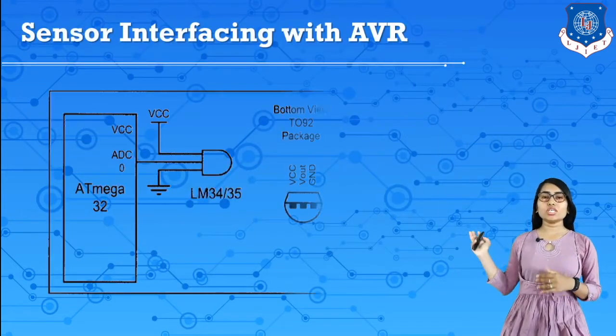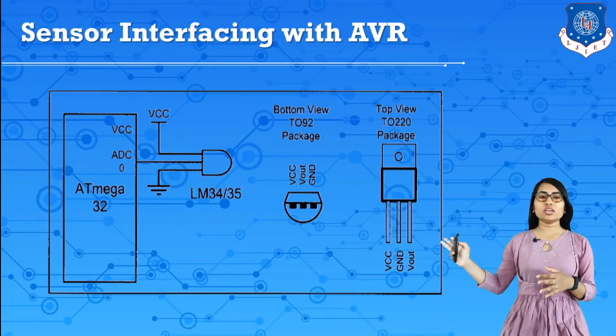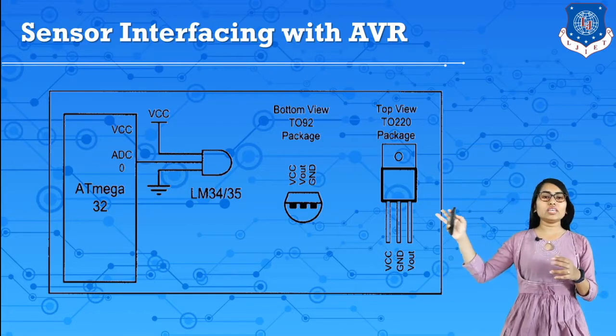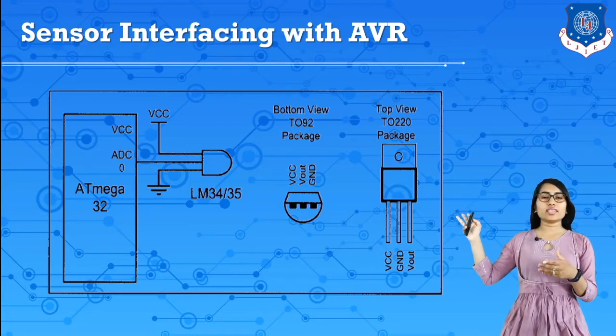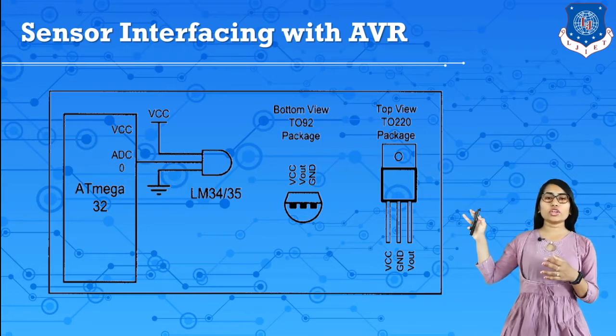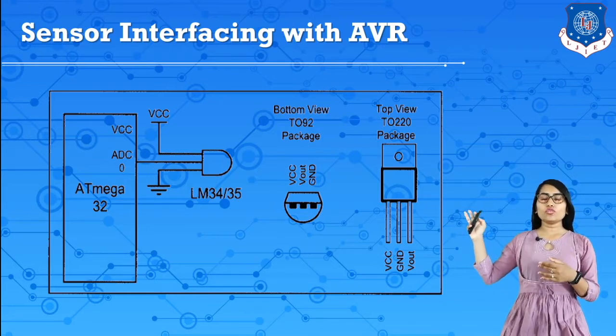So this interfacing of AVR can be done like this. Here ATmega32, and this can be connected with the ADC like this. So here this LM34, that means either LM34 or LM35 temperature sensors are connected over here. This LM34 or 35 can look like this, the bottom view of this package and the top view of this package.